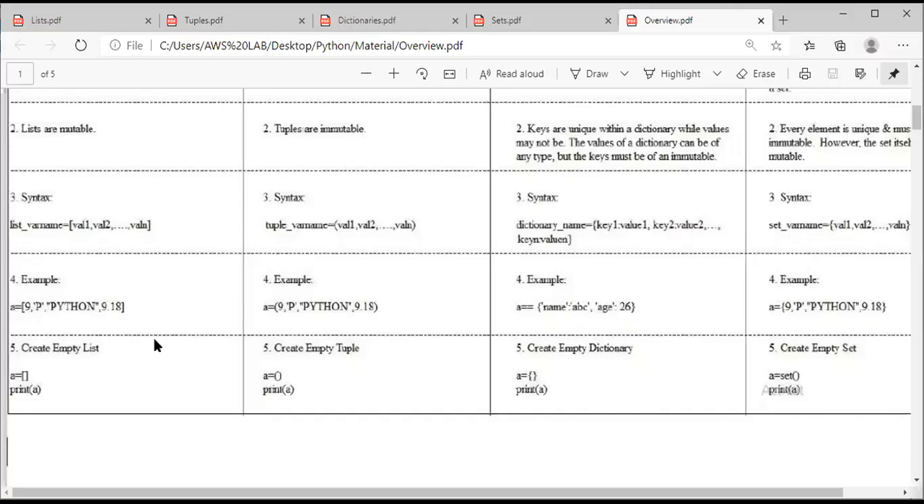Coming to the example. Now I am going to provide an example. See, the thing to be remembered is that, either in a set, a dictionary, a tuple, or a list, the elements can be of any data type.